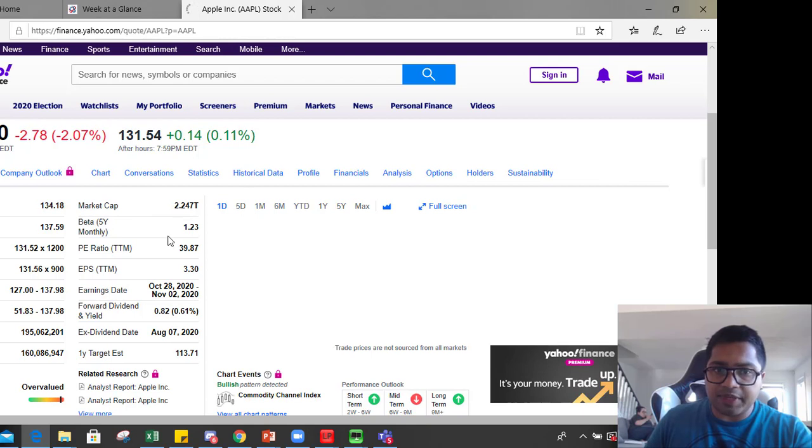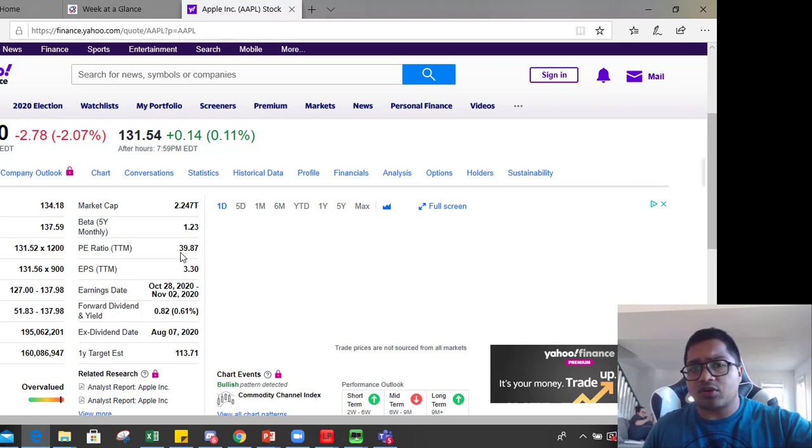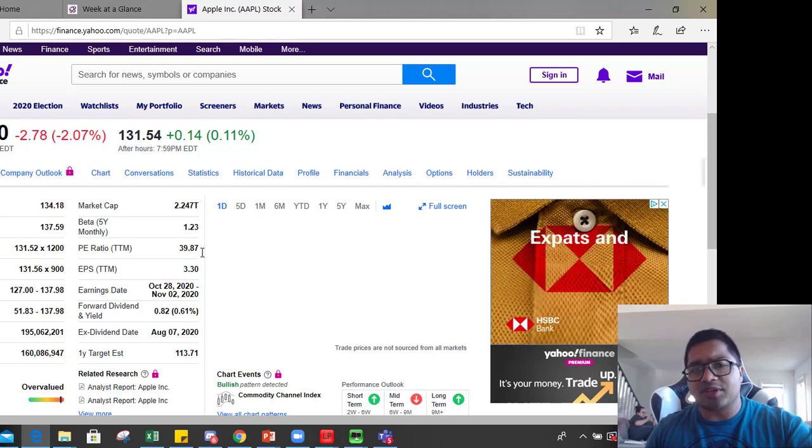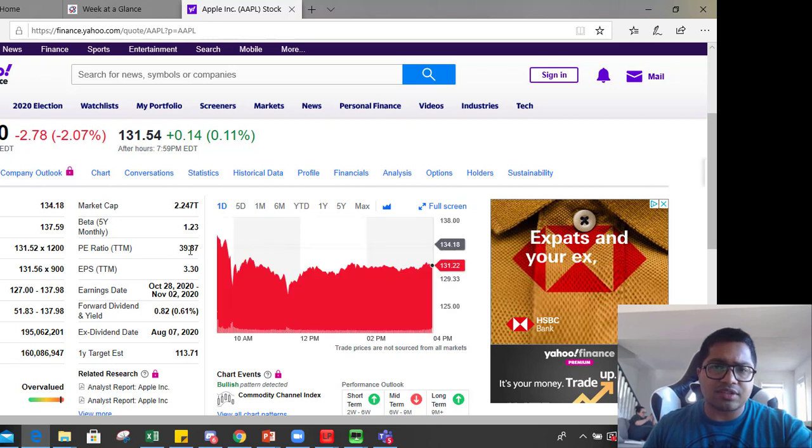So if you look at it, Apple's PE ratio is around 40. It used to be 15, but the market has gone crazy right now, so it is almost at an all-time high. It means except for the dot-com bubble burst in 2000, it was never this high. So right now Apple is extremely expensive at 40 PE.